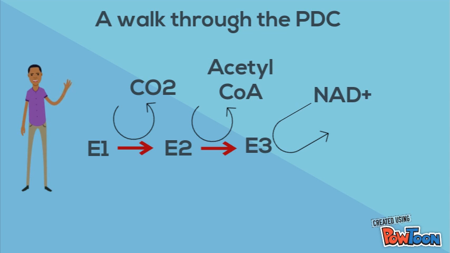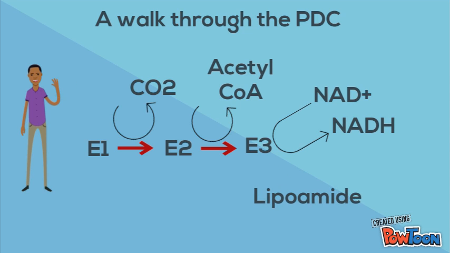E1 receives a pyruvate molecule and then undergoes a decarboxylation reaction, which generates a CO2 molecule, and then binds to a molecule called TPP. This new intermediate product then interacts with the lipoamide, and the whole thing moves to E2. In E2, the acetyl group from the molecule gets removed and added to coenzyme A, and look, we've made acetyl-CoA. We are left with a reduced lipoamide, but don't worry, it'll be fixed by E3.